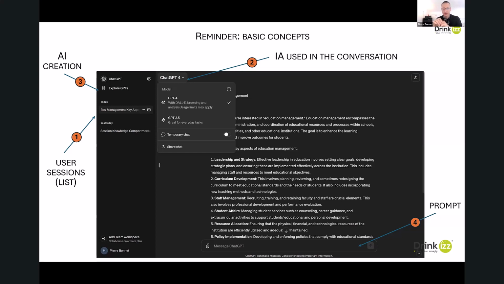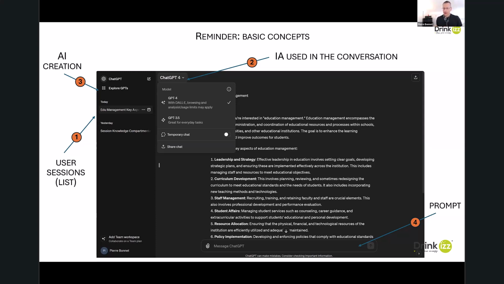The second important principle is the ability to select the version or the type of AI you want to interact with. Basically, with ChatGPT, we have version 4, and more recently, from yesterday, version 4.0, version 3.5, and maybe other versions over time, depending on your context.